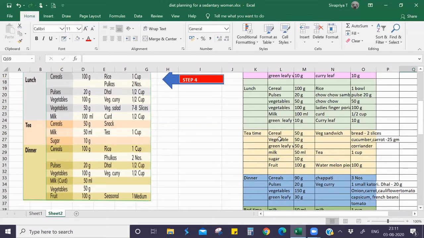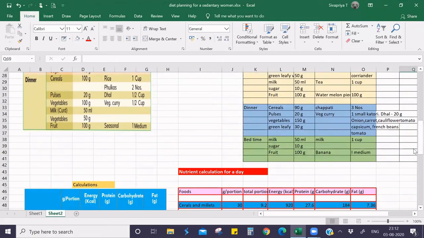Then coming to tea time I have given vegetable sandwich, that is 2 slices of bread with cucumber, carrot, coriander. Okay, these two sandwiches, they weigh about 50 grams. And the vegetables, they weigh 50 grams. Green leafy vegetable, coriander, 50 grams. Then for tea, I have taken 50 ml of milk, sugar 10 grams. Along with that, I have given a fruit also, that is 100 grams of watermelon, because I have given the seasonally available fruits. So I have added watermelon.